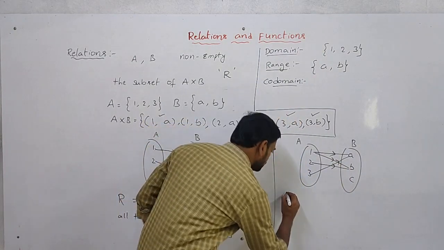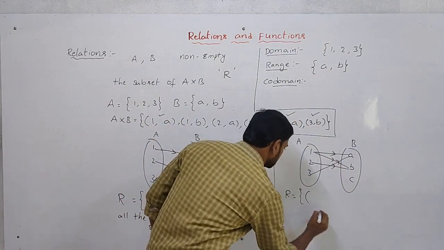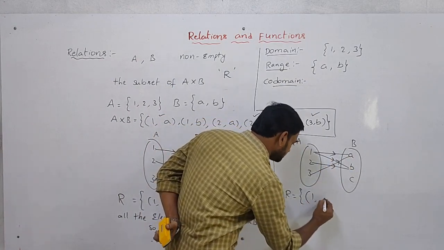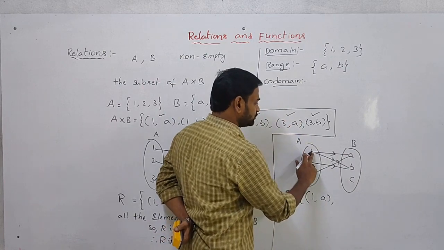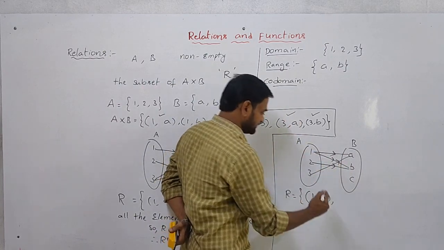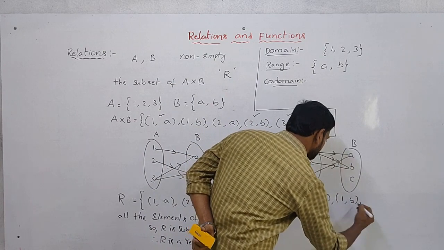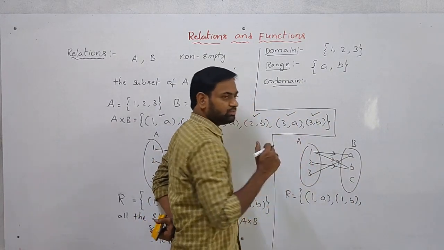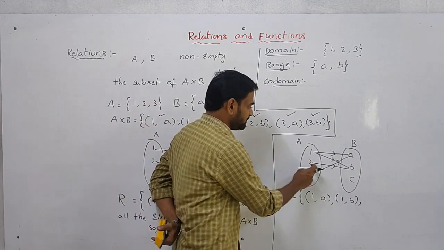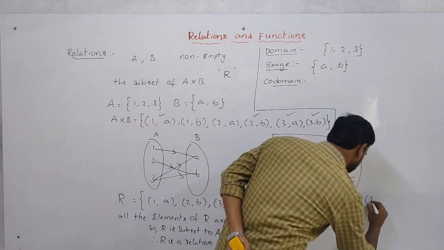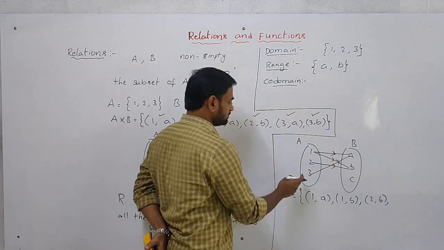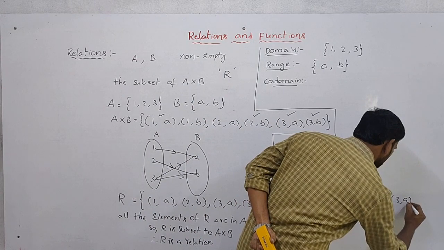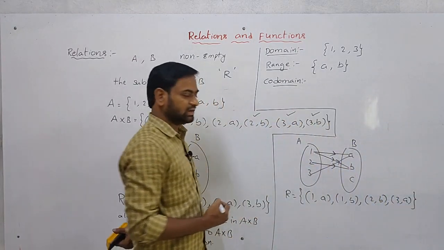So what is the relation now? R is with 1 to A, 1 comma A. Next, with 1 only, B is there, 1 to B, so 1 comma B. Next, with 1 complete. With 2, how many mappings do we have? Only one mapping, that is B, 2 to B, 2 comma B. Next, 3 to A. So that is the relation now.